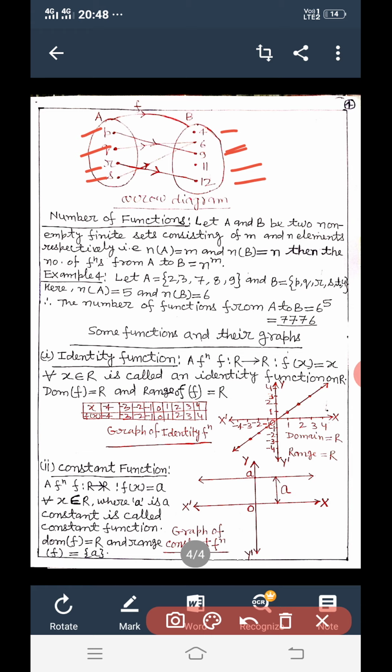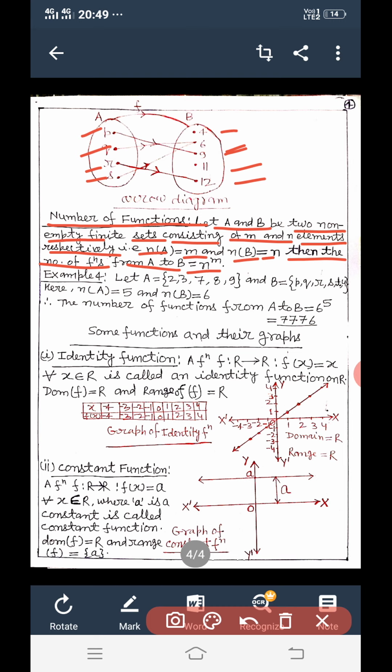Now we discuss the number of functions. Let A and B be two non-empty finite sets consisting of m and n elements respectively, means n(A) is equal to m and n(B) is equal to n. Then the number of functions from set A to set B is equal to n to the power m.